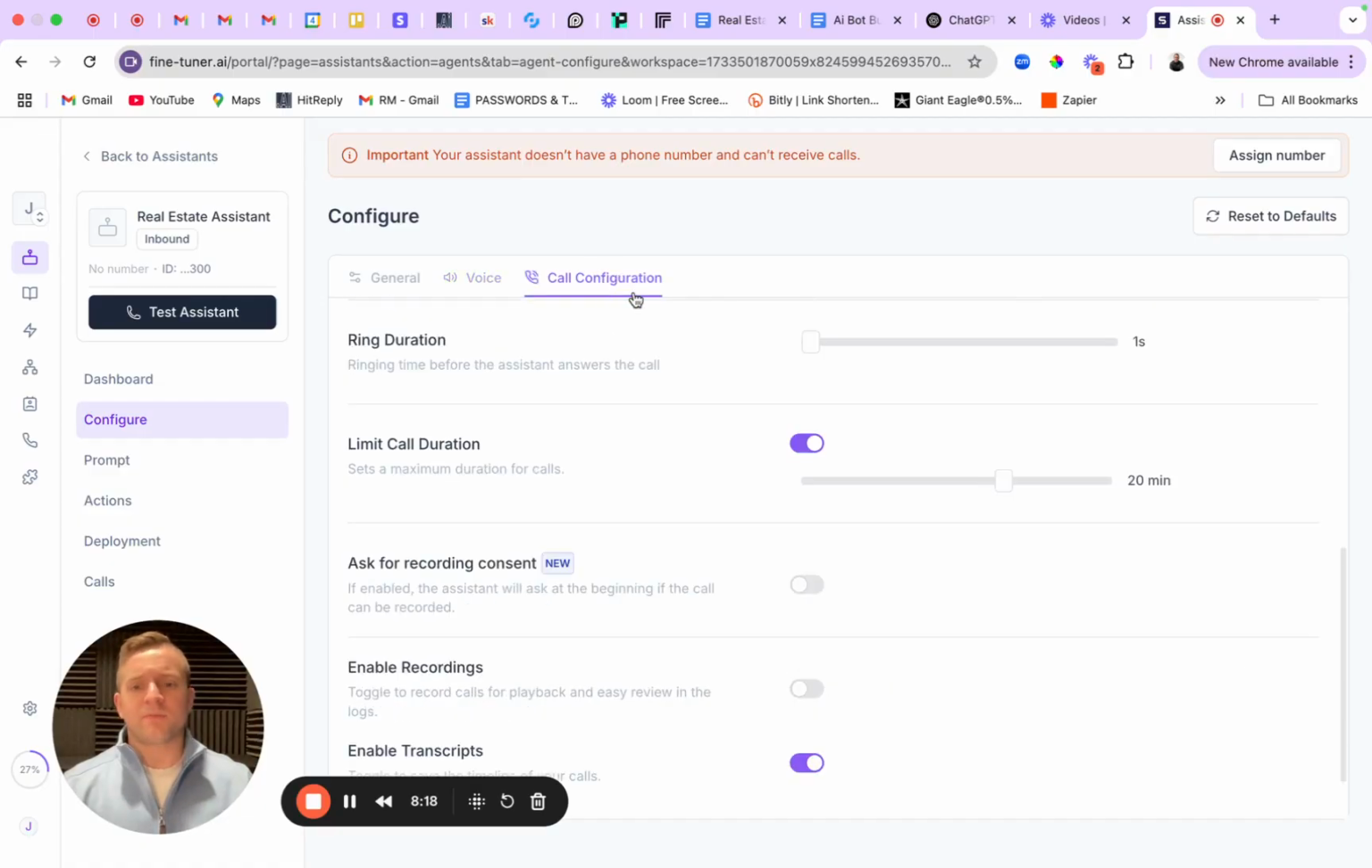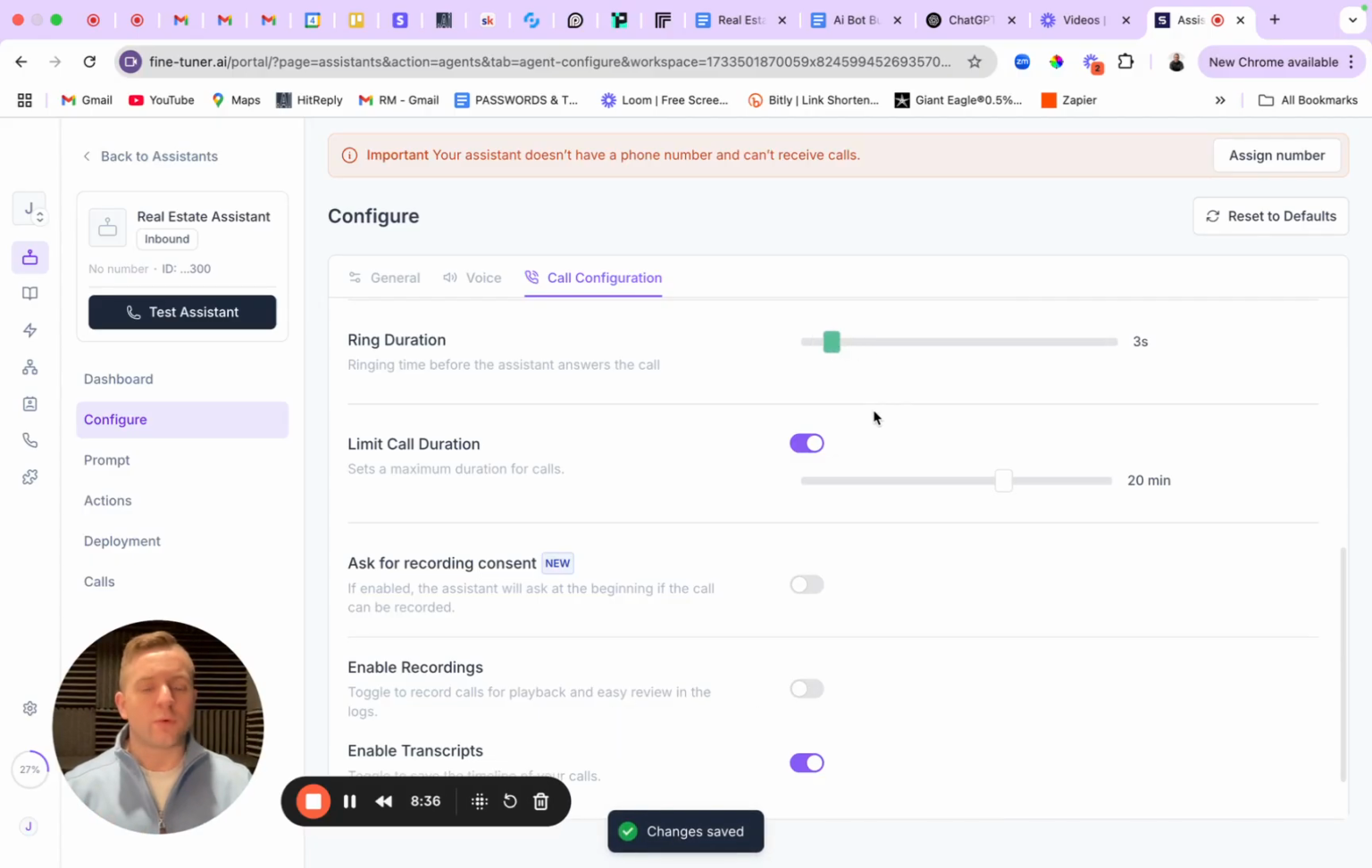Okay, call configuration, ring duration. This is an incoming call. I want it to ring for about 3 seconds. I want it to feel natural. I think we've all had times that someone picked up the phone like literally almost before it could ring, and it kind of catches you off guard. I want this to feel as natural as possible. So we're going to go ahead and go to about 3 seconds here.